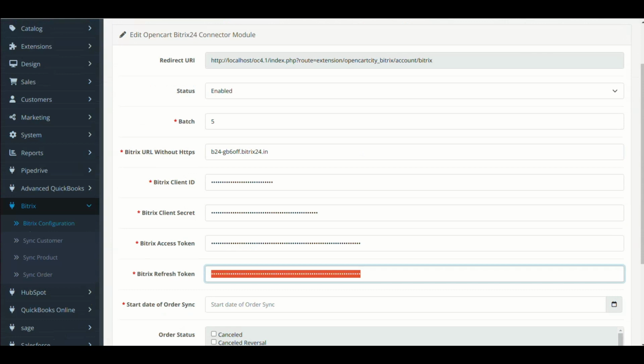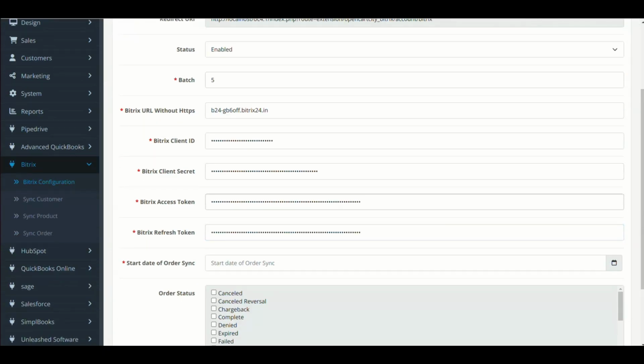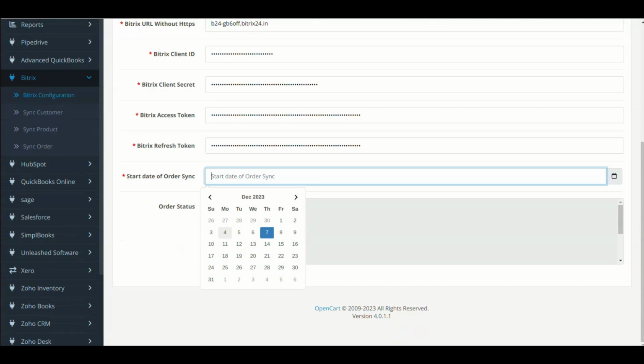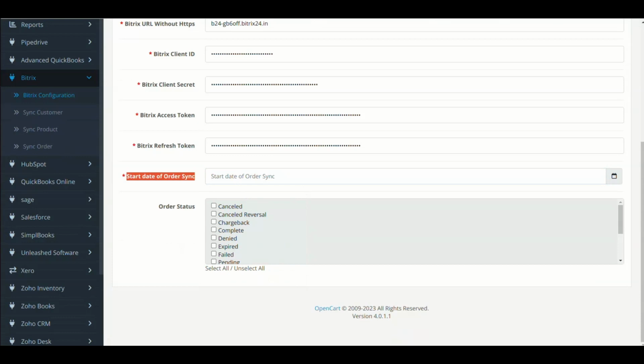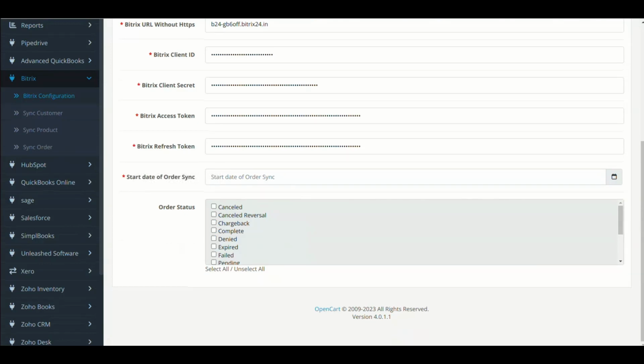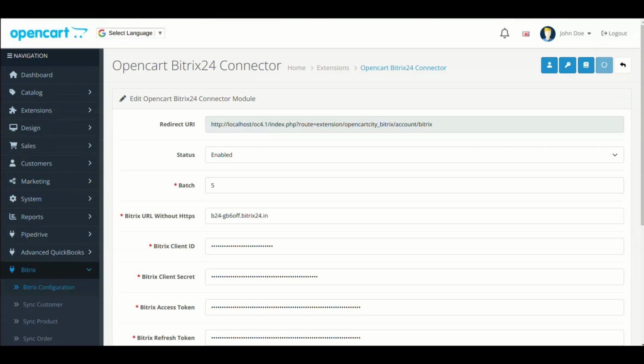There are a few more fields in module setting like Start Date to Sync Orders. This field will set the date from which OpenCart orders will sync to Bitrix24. One last field is Order Statuses. Select the order statuses of OpenCart orders that will be synced to Bitrix24. Leave it if you want to sync all orders. Now save the configuration. Module setting is complete.